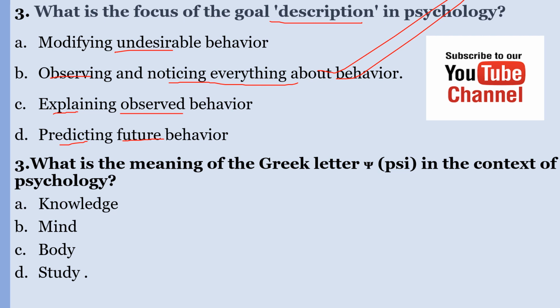Number 4, what is the meaning of the Greek letter mu in the context of psychology? A, knowledge. B, mind. C, body. D, study. What is the meaning of the Greek letter mu in the context of psychology? The correct answer here is study.